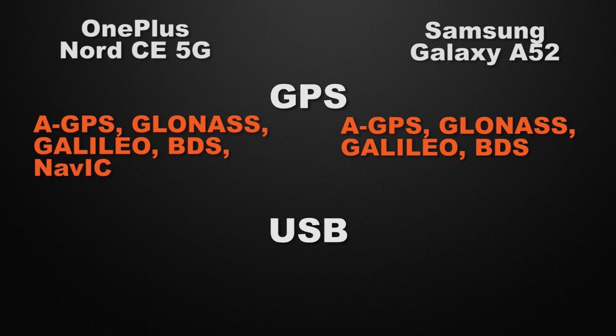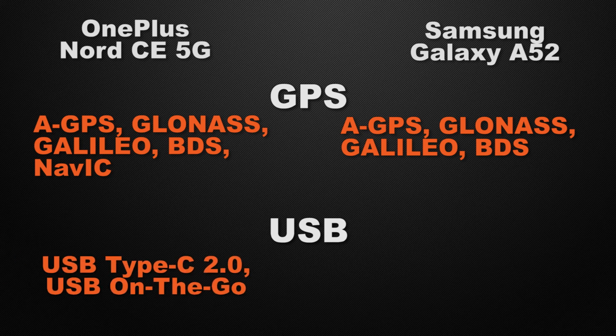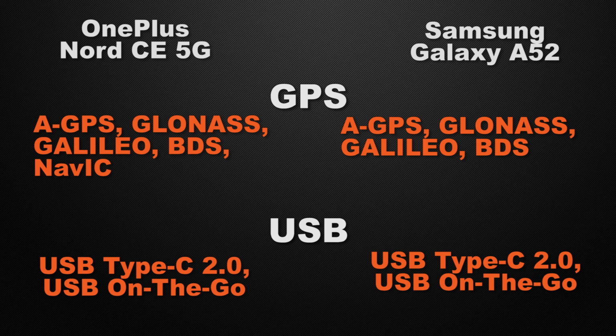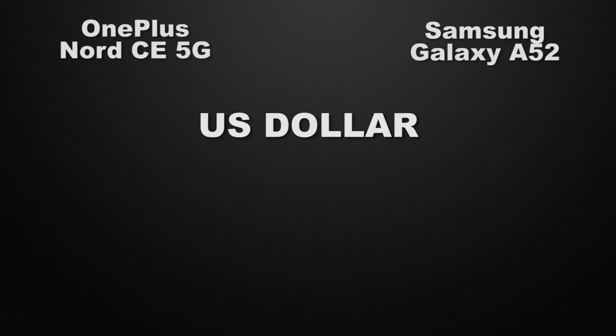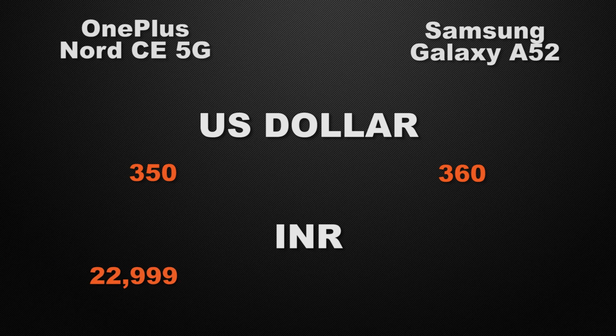And about the USB connectivity of the devices, Nord has a 2nd gen Type-C connector with OTG support, and A52 has a 2nd gen Type-C connector with OTG support, so again it's a tie. Moving to the prices of the devices, in the international market, the starting range of Nord is around $350, whereas A52 is available from $360. In the Indian market, Nord has a starting range from 23,000 rupees and A52 is available from 26,500 rupees.